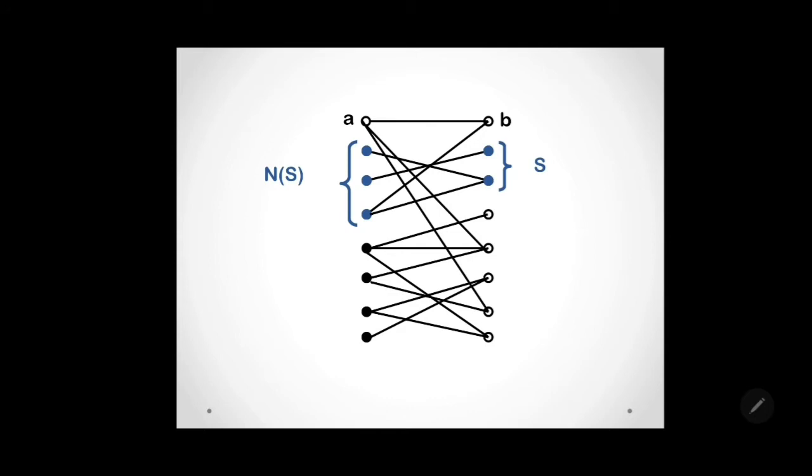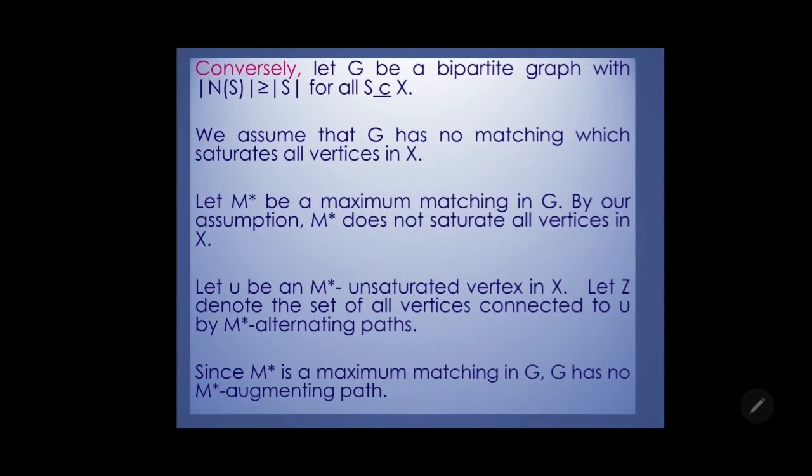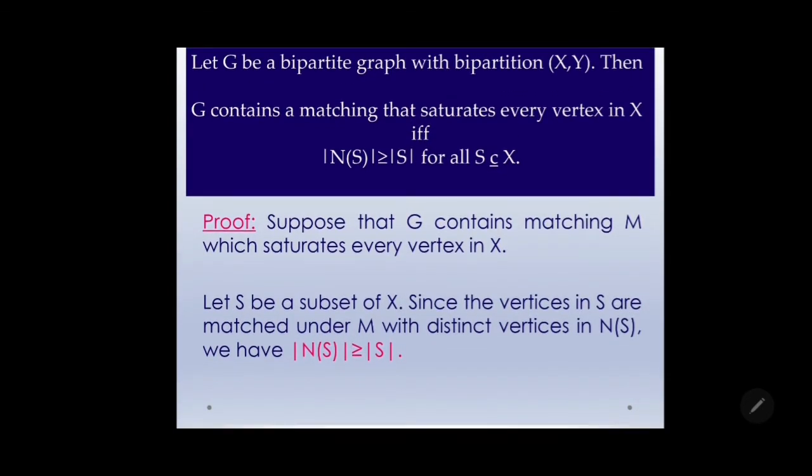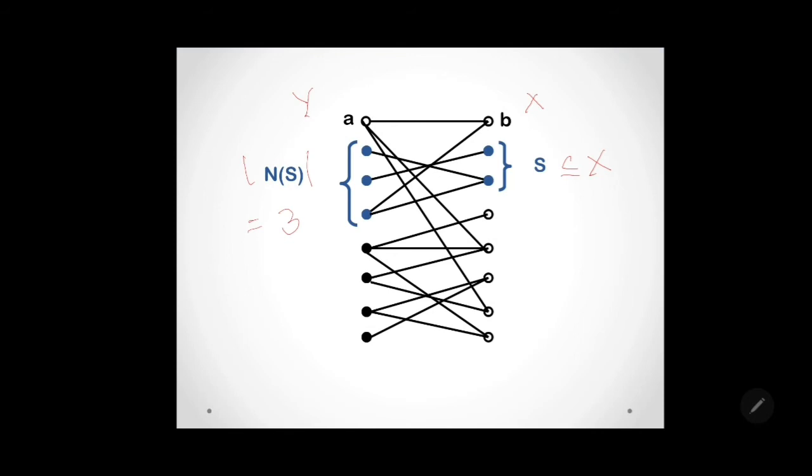Let us be clear with the graph. Let us consider the bipartition X and Y, and S be a subset of X. Consider the neighborhood of S. The cardinality of N(S) is equal to 3, which is greater than the cardinality of S, equal to 2.